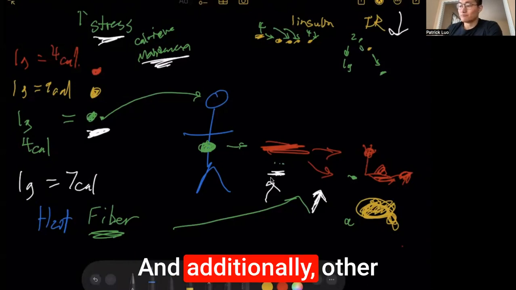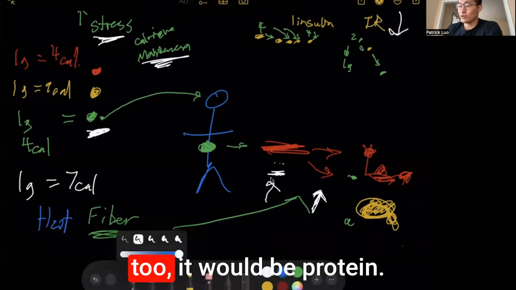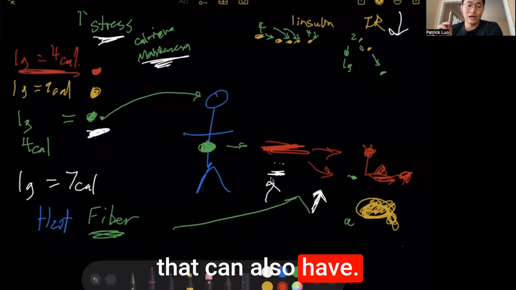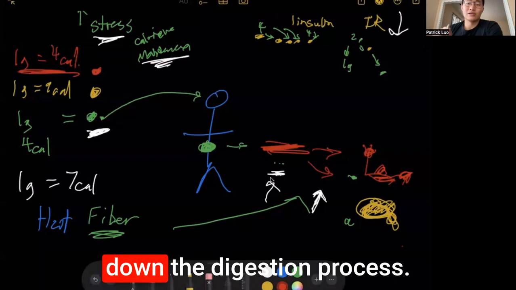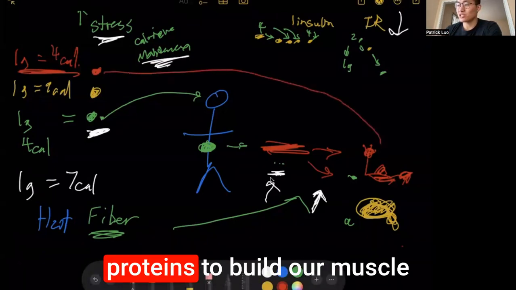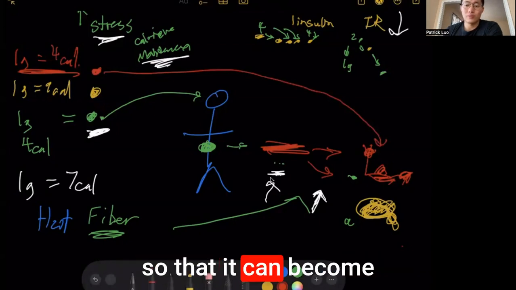Additionally, another helpful thing is protein. Protein can also have the effect of slowing down the digestion process. And the cool thing about protein is we need it to build our muscle so that it can become stronger.